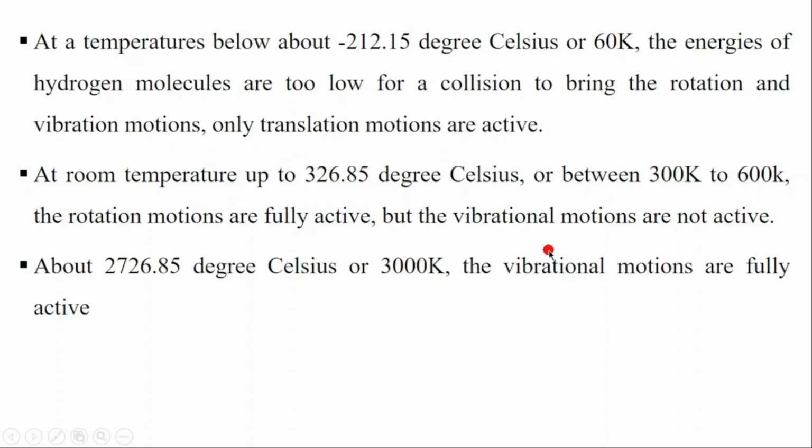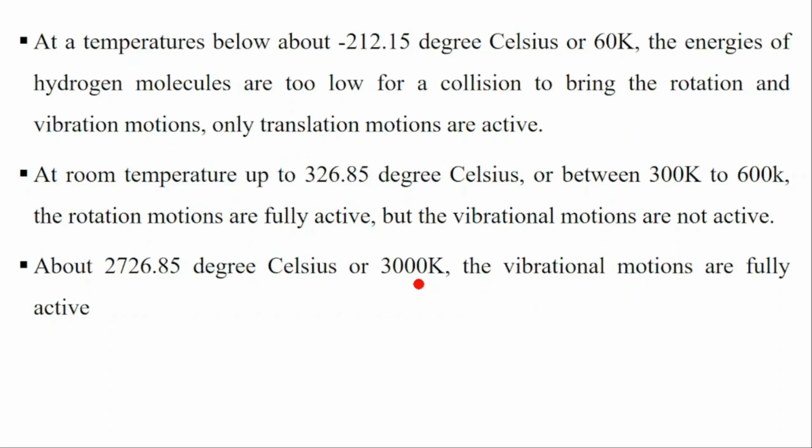But when you are at a high level of temperature, around 3000 Kelvin, the vibration motion is fully active. In that case, you have the translations, you have rotation, and you have vibration motions.